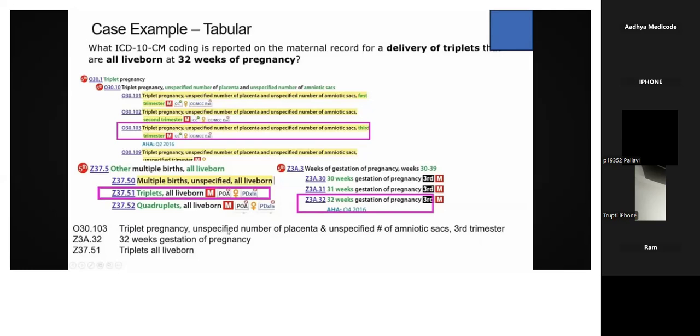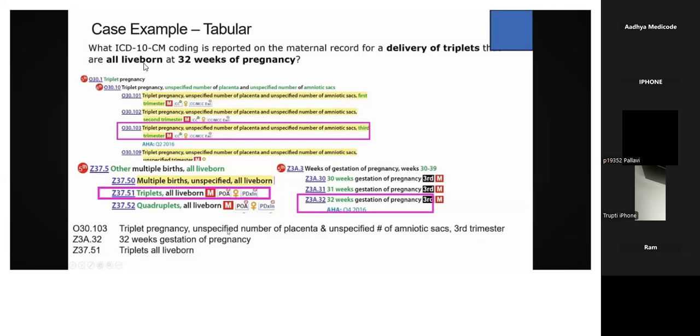Whenever you have these delivery reports, guys, you need to check whether the delivered baby is live born or stillborn. Stillborn means it's dead. Live born means the baby is alive. So you need to check whether it is live born or stillborn, and accordingly you need to assign the code.